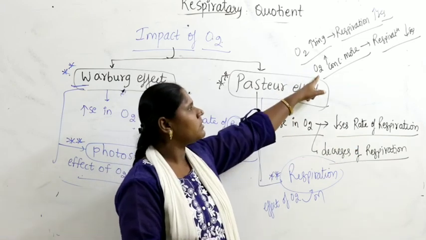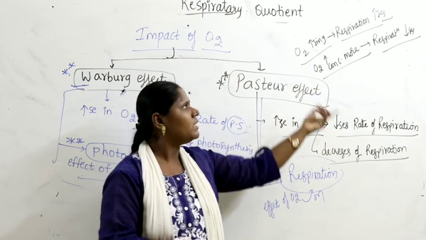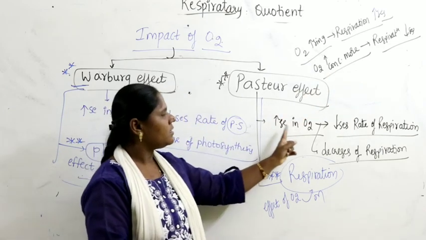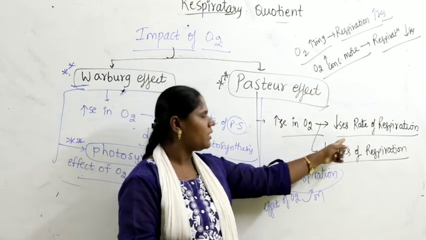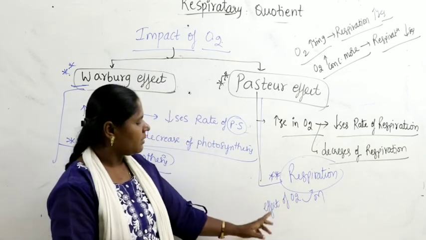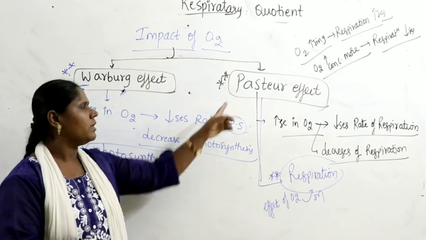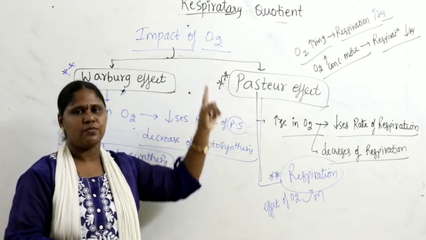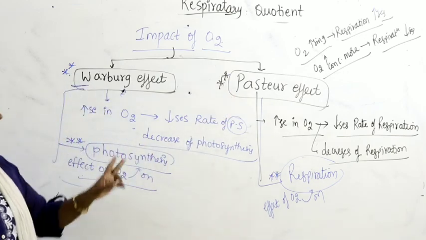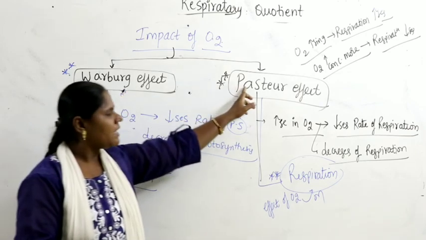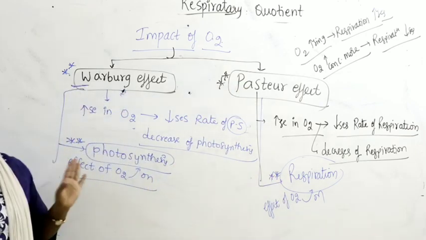But beyond that, if oxygen concentration is more, instead of increasing, respiration decreases. That is, increase in oxygen causes a decrease in the rate of respiration. That is the effect of oxygen on respiration studied by Louis Pasteur, which is why it is called the Pasteur effect. Remember two things very clearly. The Warburg effect is related to photosynthesis. The Pasteur effect always refers to respiration.